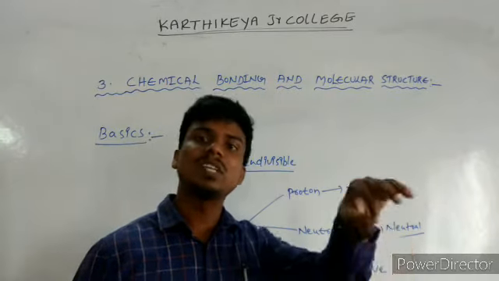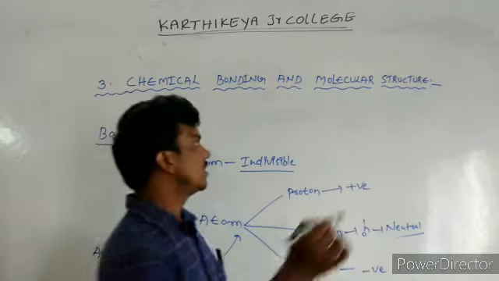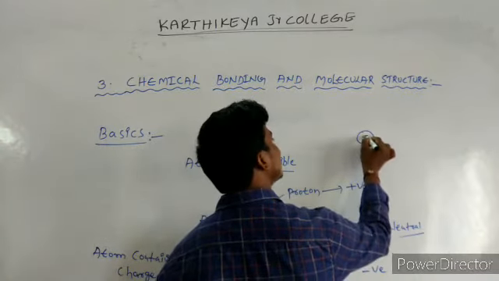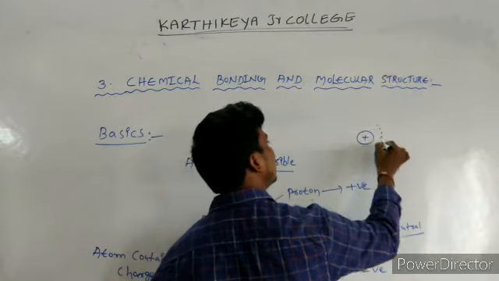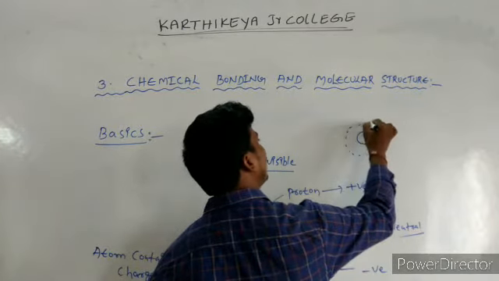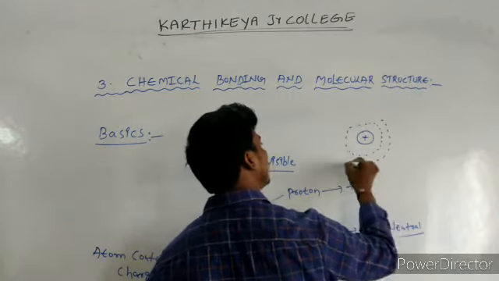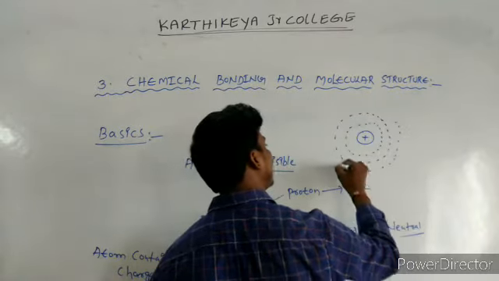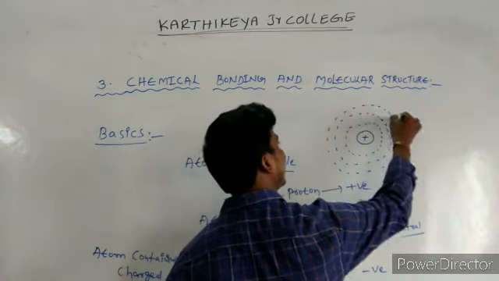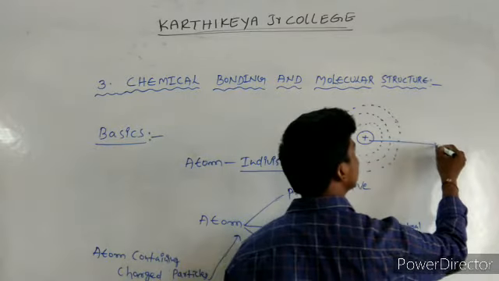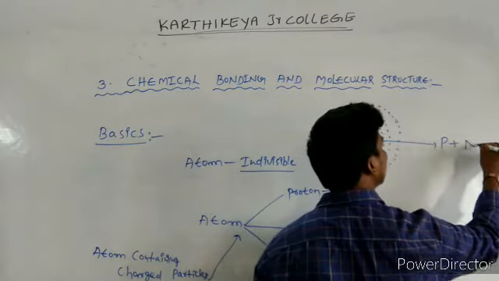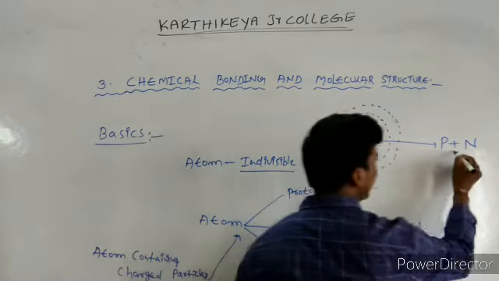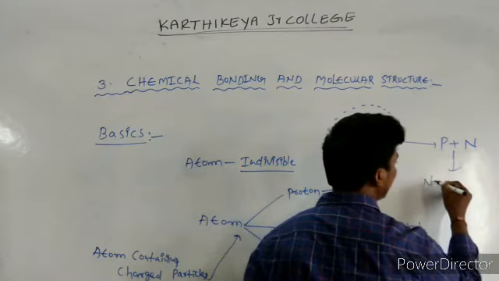Proton and neutron are part of the nucleus, which is the center of the atom. You have to know the revolving of electrons; this is the electron revolving direction. This part is proton plus neutron, and proton plus neutron is called nucleon.